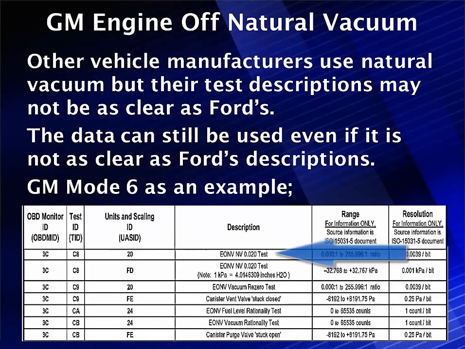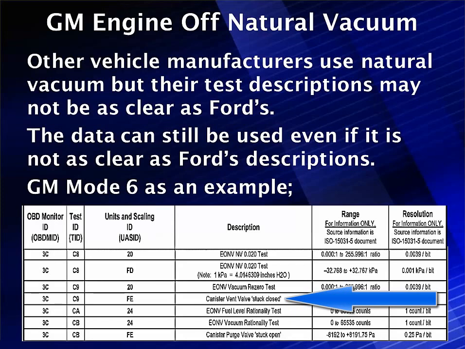First one, test ID 20. Natural vacuum 20,000 leak test. Pretty straightforward. It gives us a straight answer for that. And then it gives it to us in kPa and inches of H2O. Engine off, vacuum re-zero test. We know what the re-zero test is. That's what we're going to in phase 2 in Ford. We're going to re-zero it after it's tried to reach a peak. Couldn't reach it, going to lower it back down.